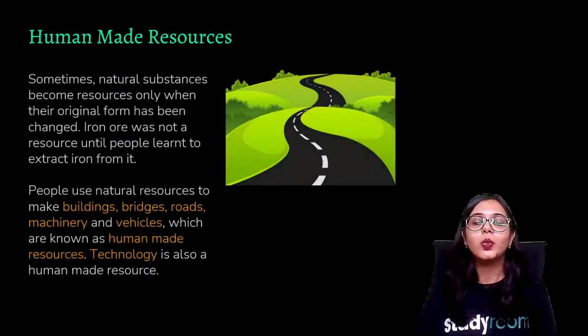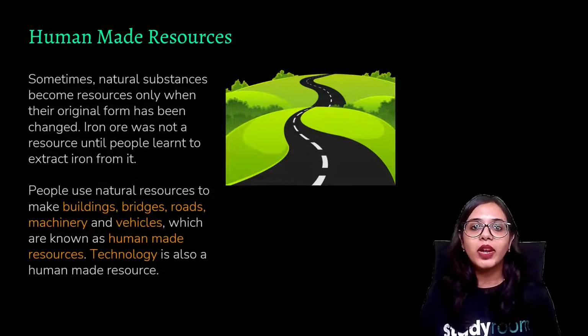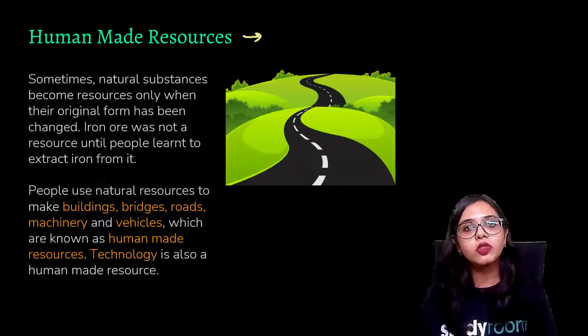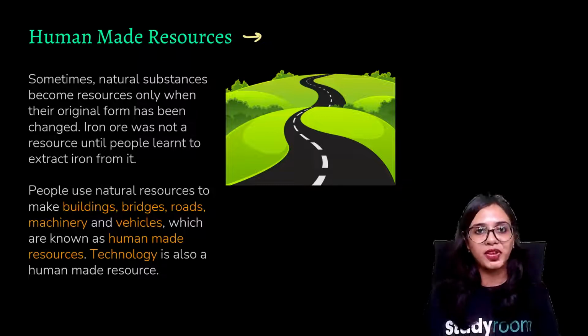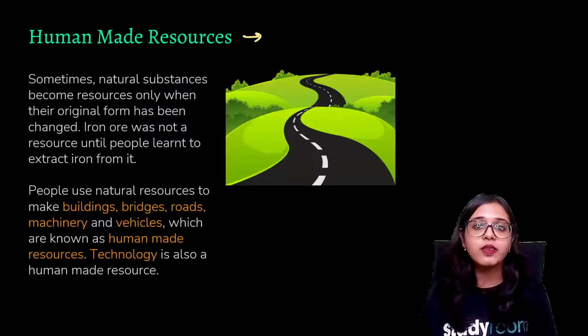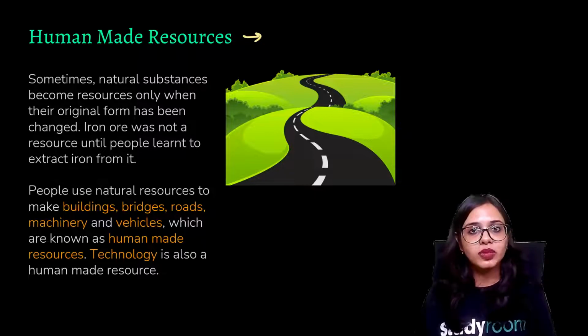And finally, we have human-made resources. These are all of those resources that are made by humans, of course using certain materials that we get from natural resources. But there is a major human intervention, a major alteration of the composition of those products that we are getting from nature.